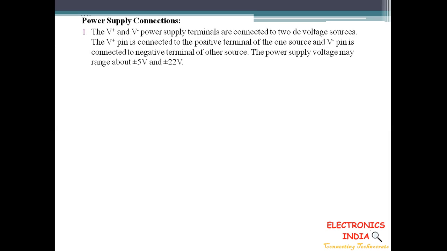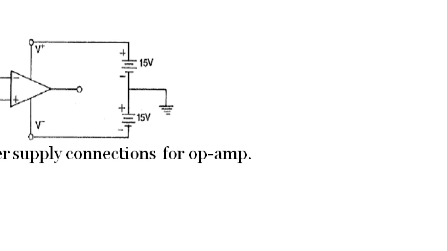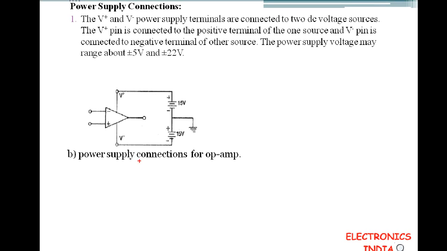Now let us see the power supply connections. In order to operate the operational amplifier, the power supply connections should be dual mode. So we need to use a dual mode power supply.